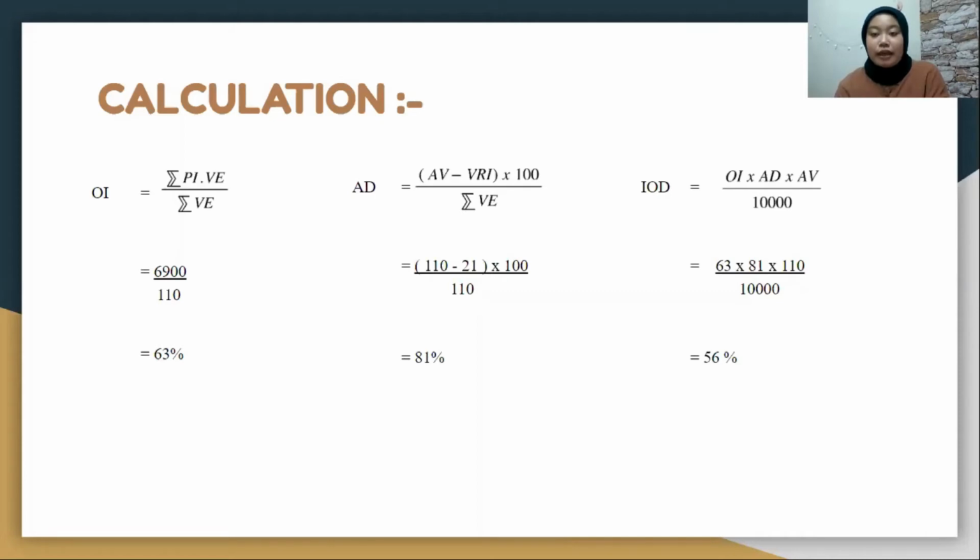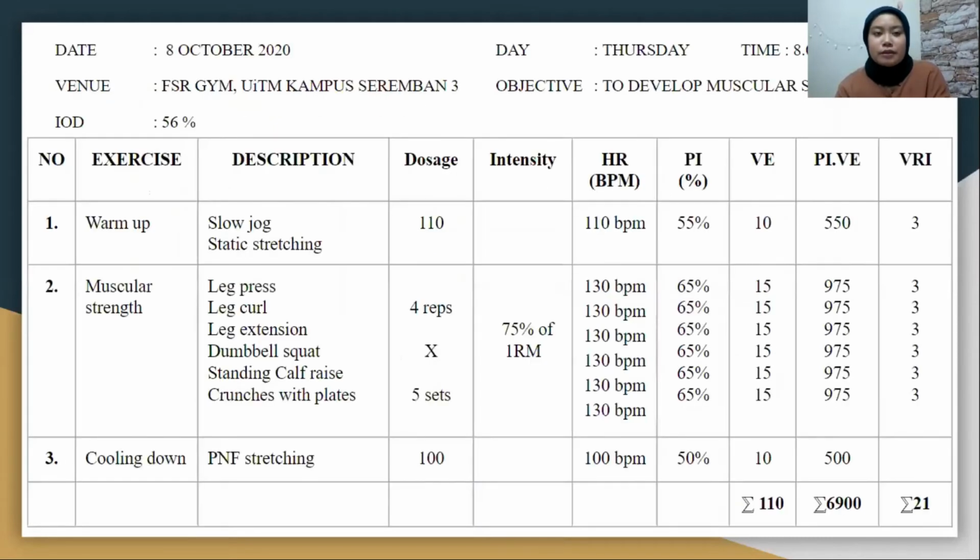So divide by 10,000. So 63 times 81 times 110 divided by 10,000. So we get 65% of IOD. So when we look at the IOD, 55% is the moderate because it's the moderate of IOD.